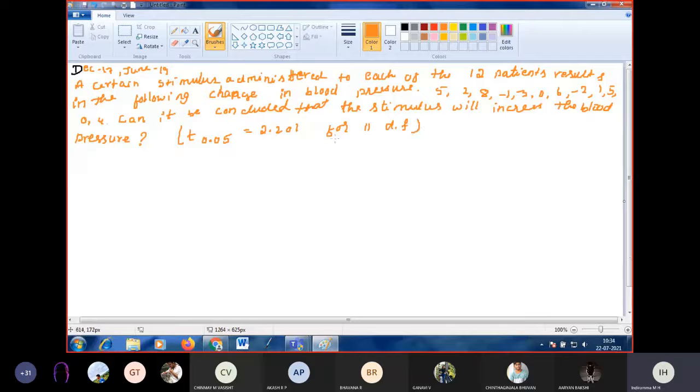Sometimes they will give this as T of 0.05 for 11 degrees of freedom is equal to 2.201. Okay, so the meaning of this is T of 0.05 is 2.201. Is it clear? Then we go for the solution.